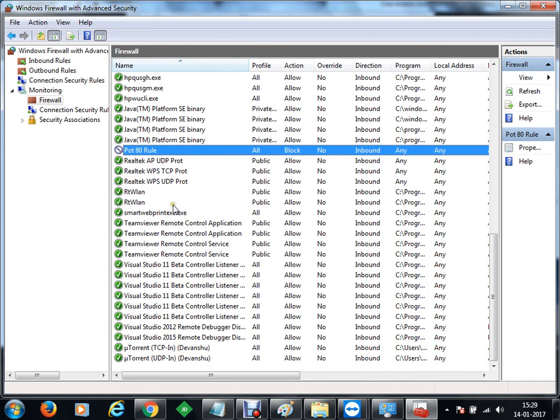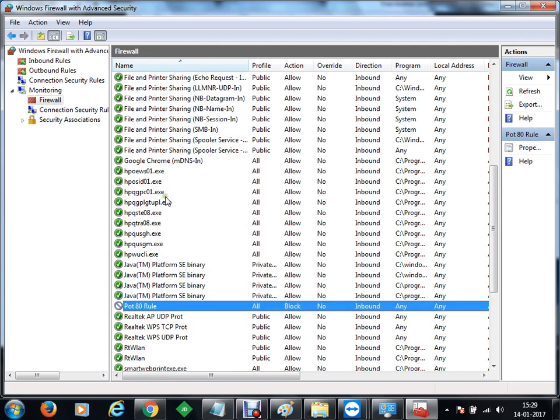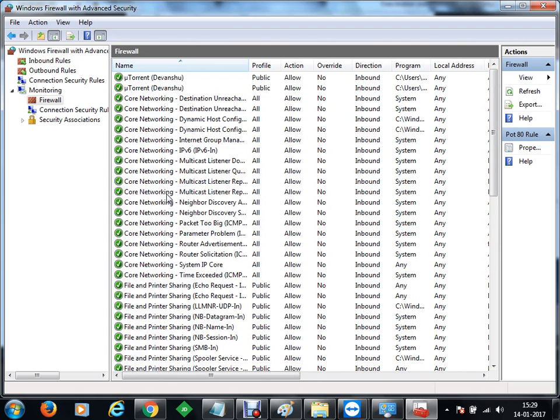Though we have the port blocked, there would be some, I guess, HTTPD or someone would be on.